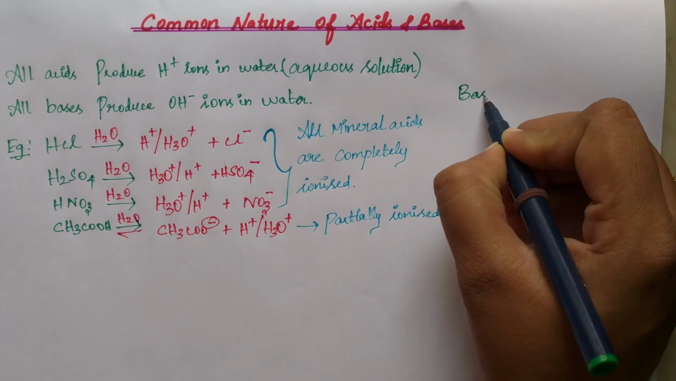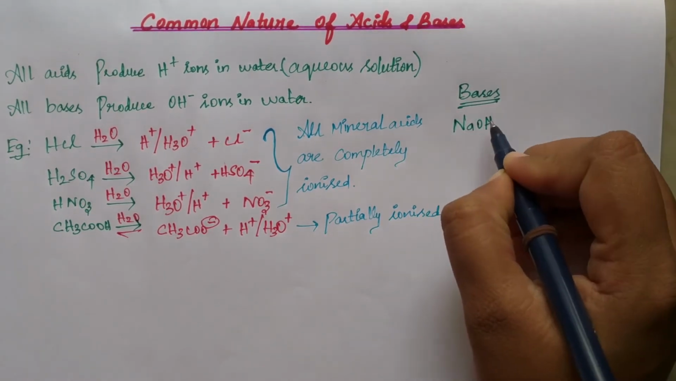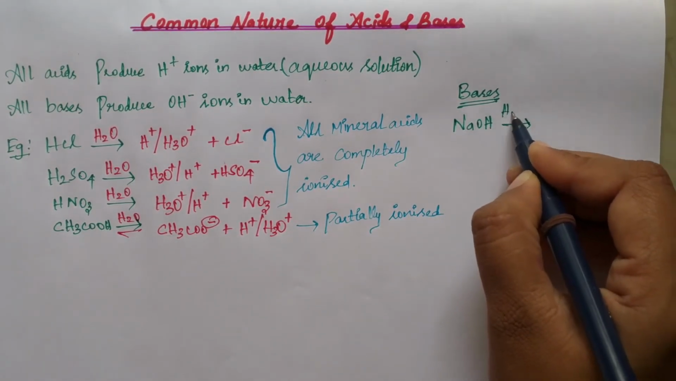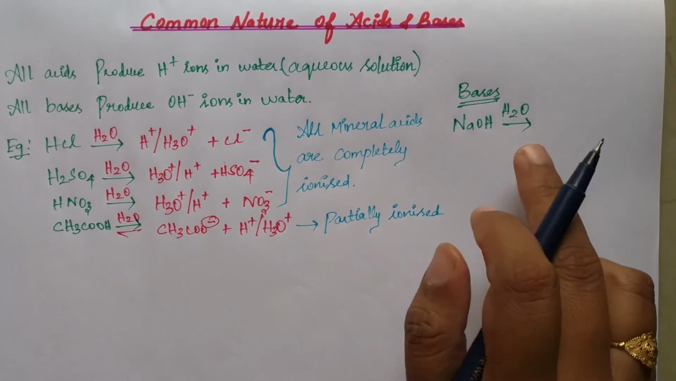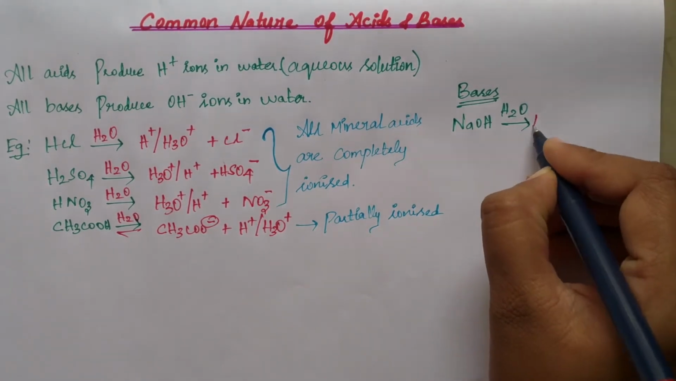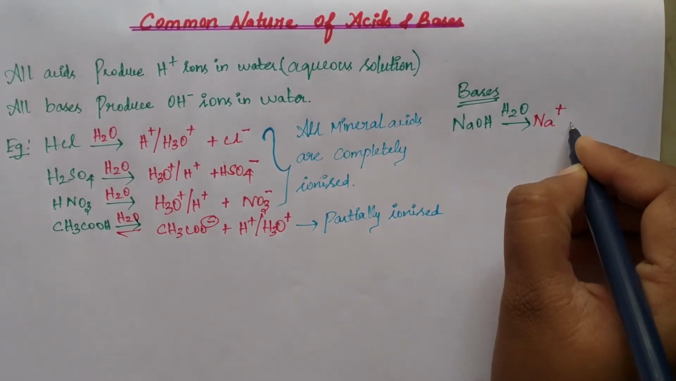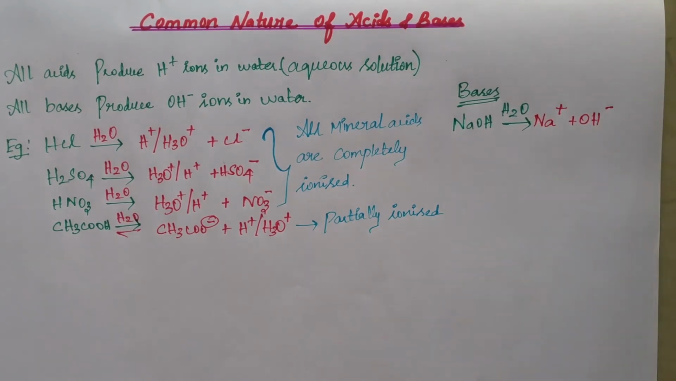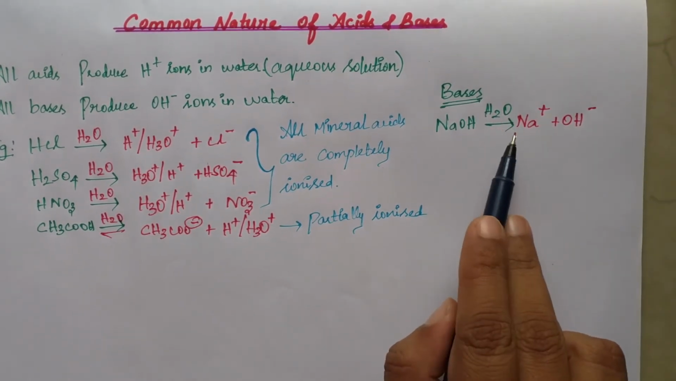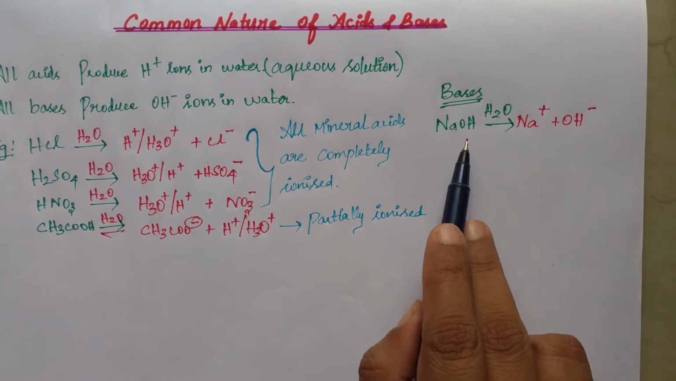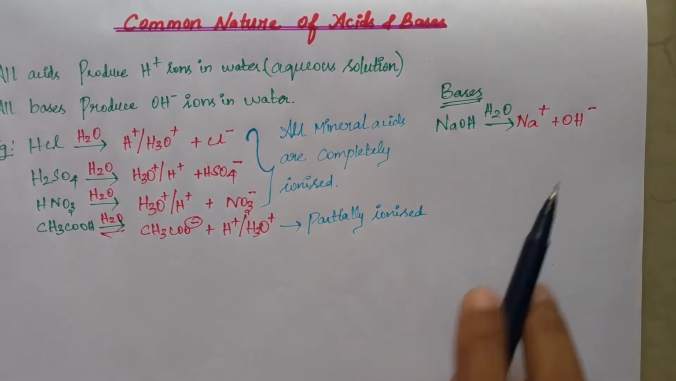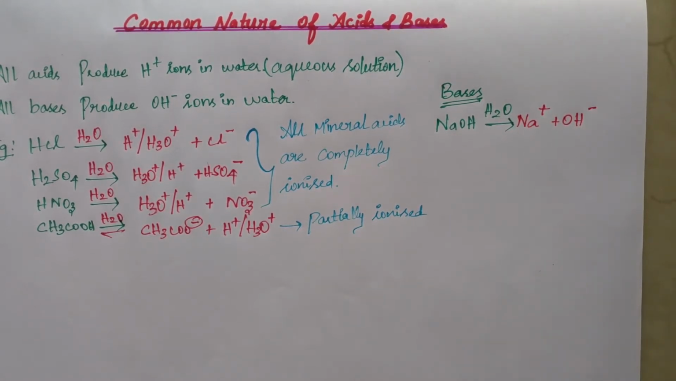Bases, for example, you can take NaOH. When dissolved in water, what happens? Why don't you tell the answer for this? It dissociates into Na plus and OH minus. Here there is no H3O plus ion because H plus is not produced here. So it simply dissociates into Na plus and OH minus ion.